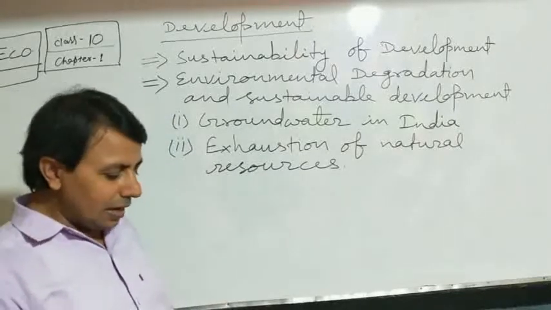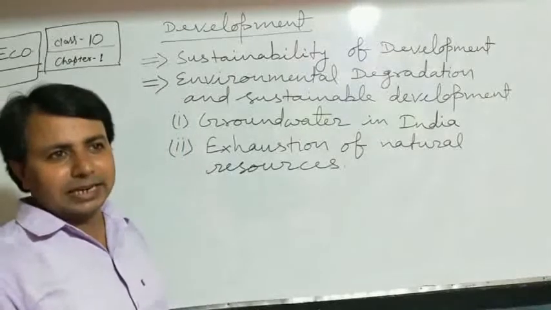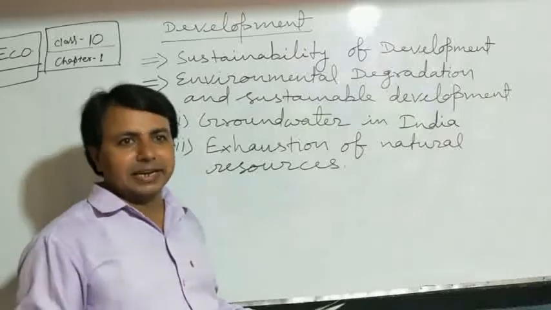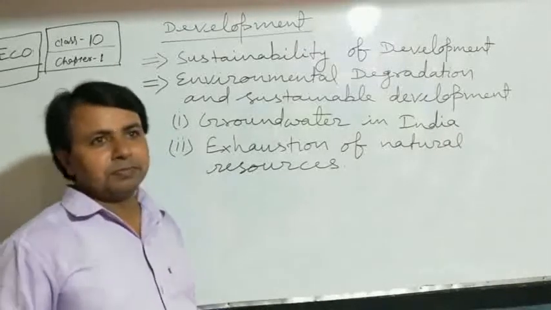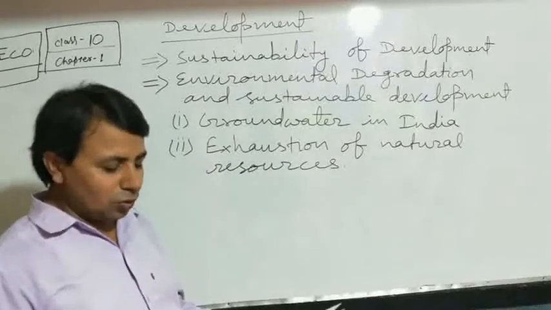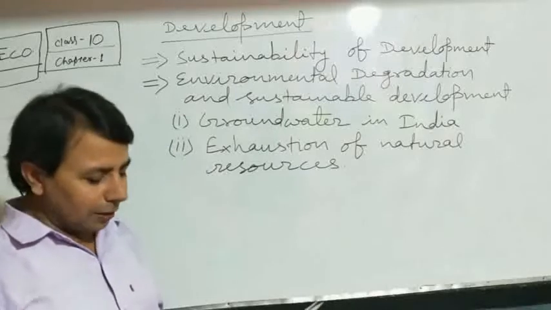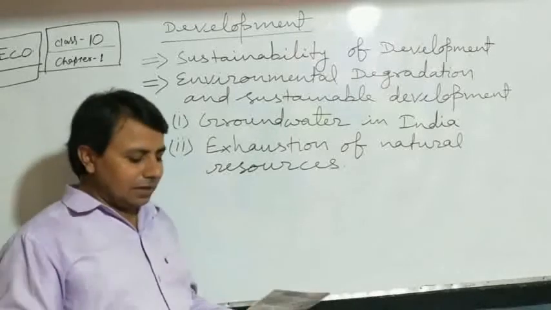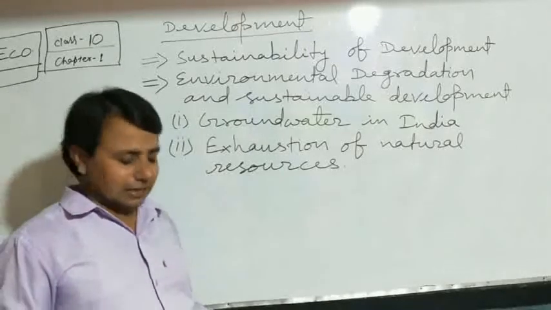They could be exhausted as we are using them at a very rapid pace, and according to the World Energy Review, given in the year 2014, our crude oil reserves, meaning our petroleum reserves in the world, are going to last only for 53 years.